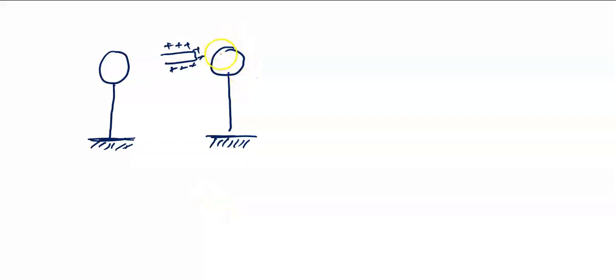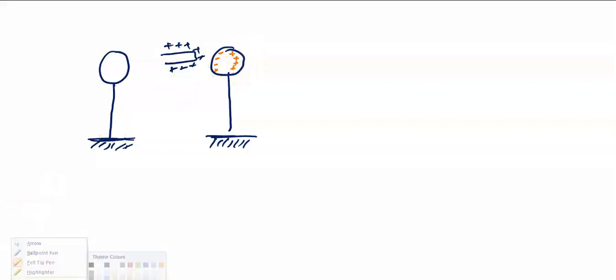Suppose that 4 electrons, say 1, 2, 3, 4, have moved to this side. Why? Because they are being attracted towards the positive charge, and an equal positive charge on the other end will be produced. Earlier these charges were evenly distributed, but because we brought the positive charge, the shifting has taken place and the charge density has shifted. Now electrons are moving towards this left side, and the right side is positively charged.